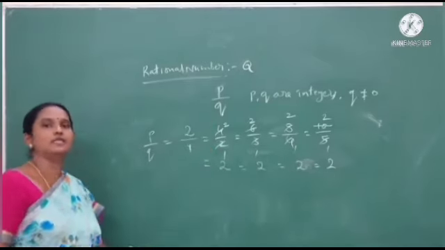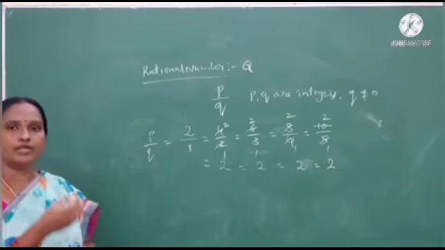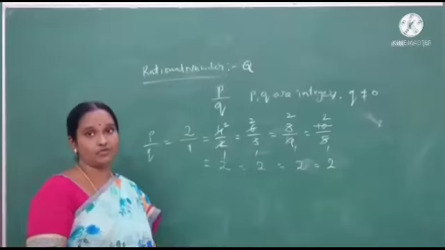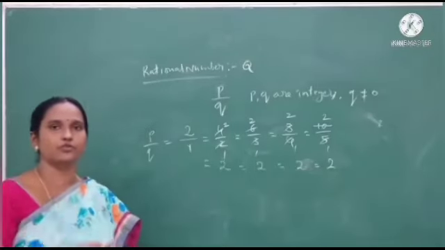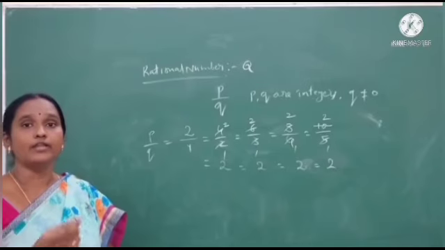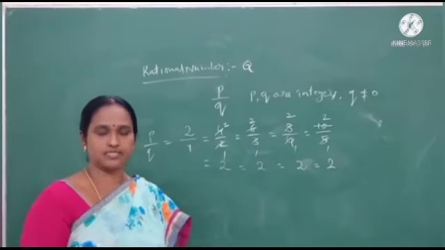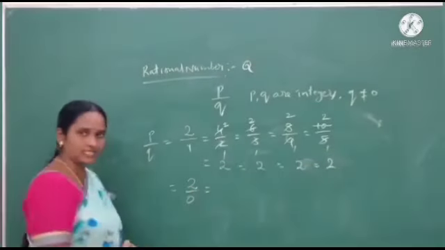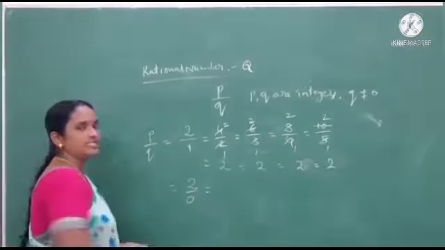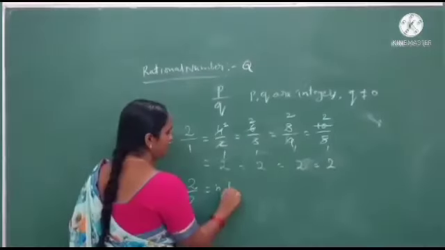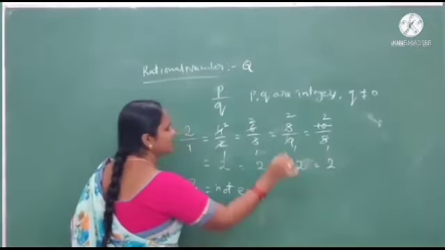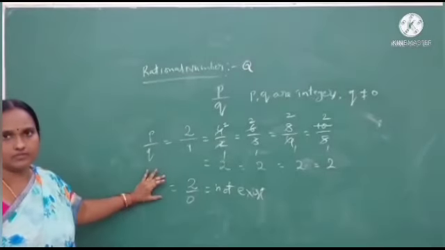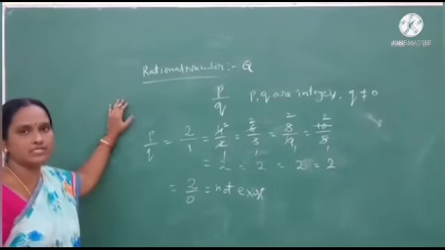If you take any integer value, it can be written in the form of P by Q. But here in the statement they gave Q not equal to 0. You may ask me: madam, why don't you put 0 in the denominator place? I explained to you: when we put 0 in the denominator place, this fraction does not exist. That's why they said don't put 0 in the denominator place. Okay, students? This is the definition of rational numbers.